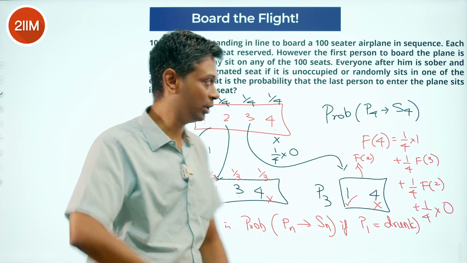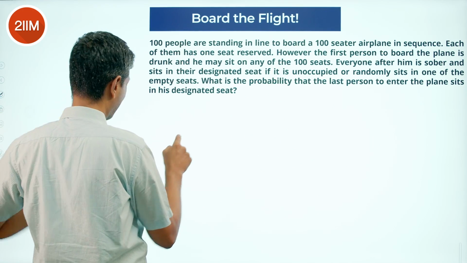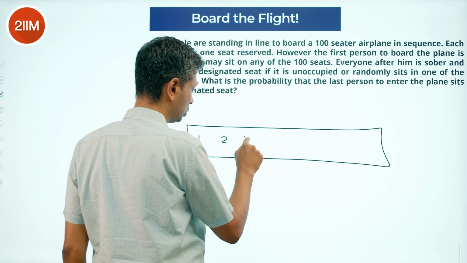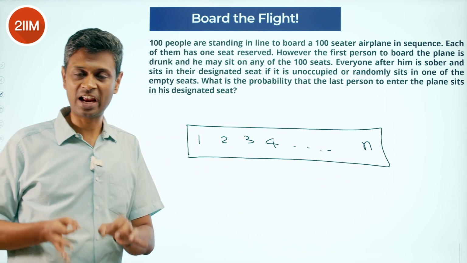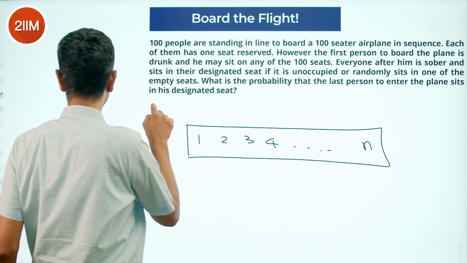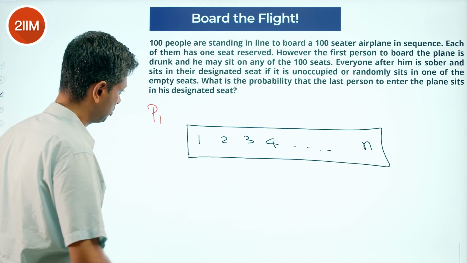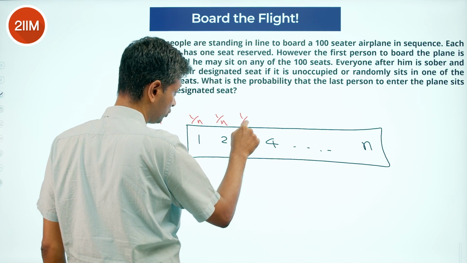Now I'm going to extrapolate this. I'm going to say, hey, we've got this. Let's do this elaborately for finding f of n. 1, 2, 3, 4 till n. N seats, n people. Person 1 enters the system. Person 1 has an equal likelihood of going to each of these places.